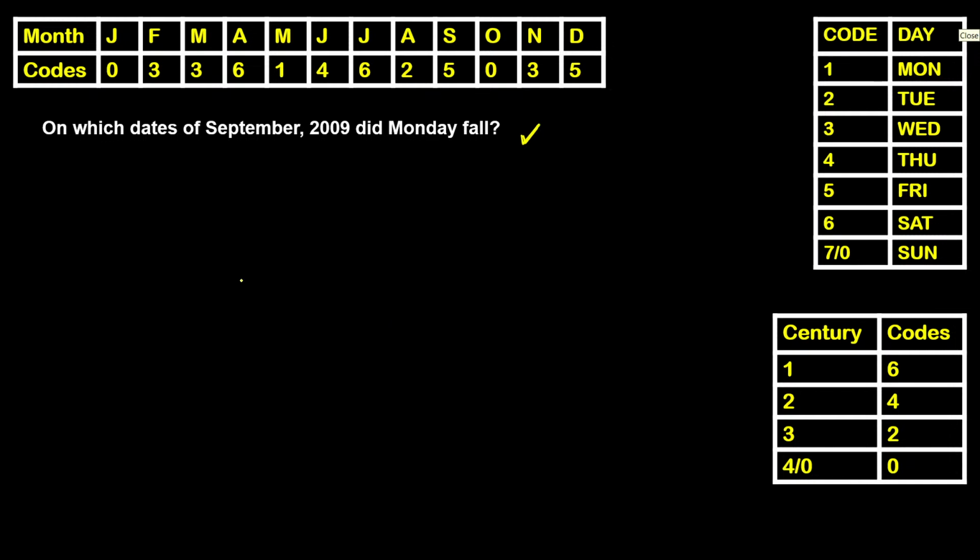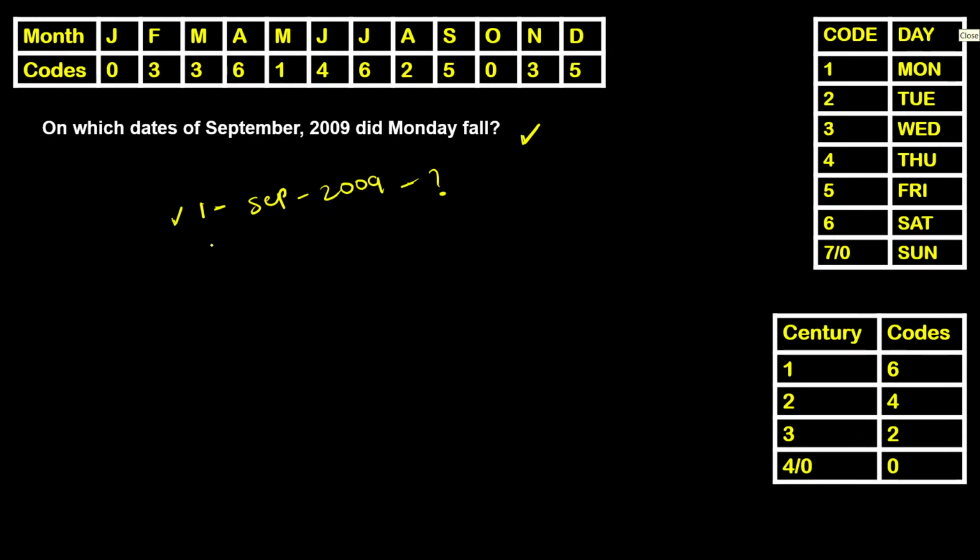In order to find this, let us calculate 1st September 2009. If we are able to say which day of a week it was, based on that, we can find one of the Mondays in this particular month. When one of the Mondays is found, I am sure we can also calculate the remaining Mondays as well. That's not a big deal then. So let us try to calculate 1st September 2009. Let's work on this now.